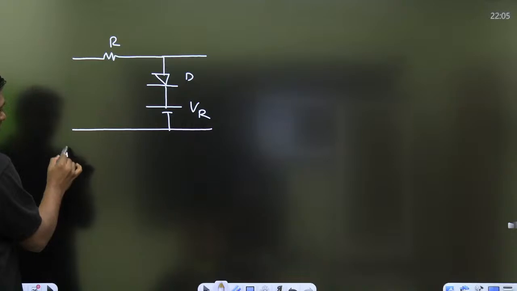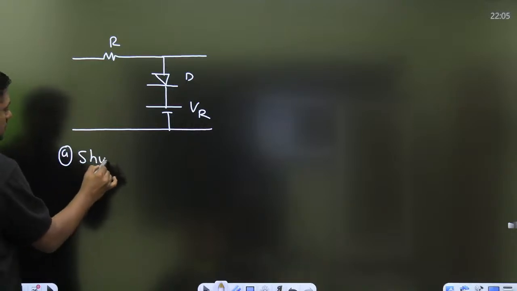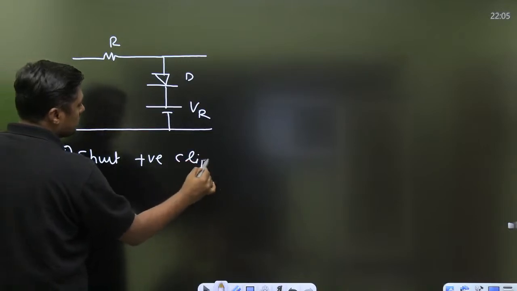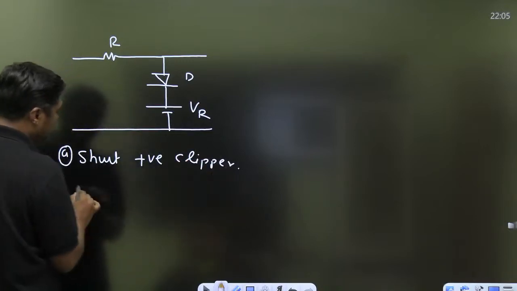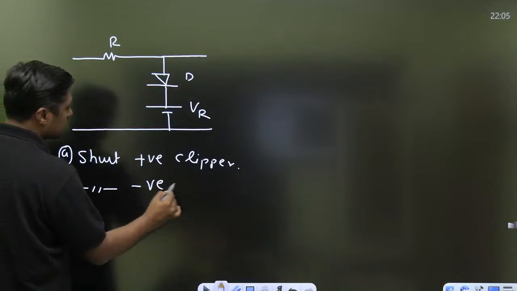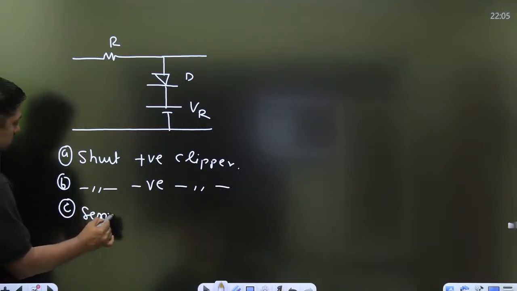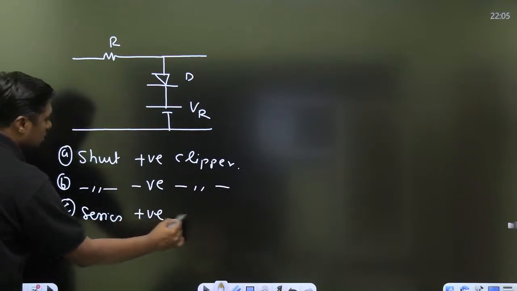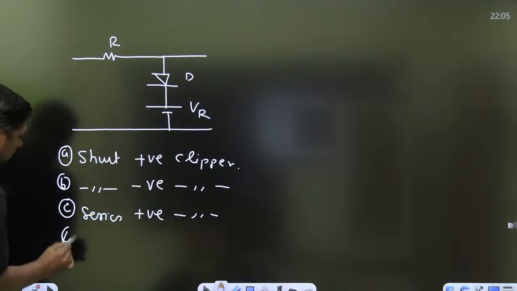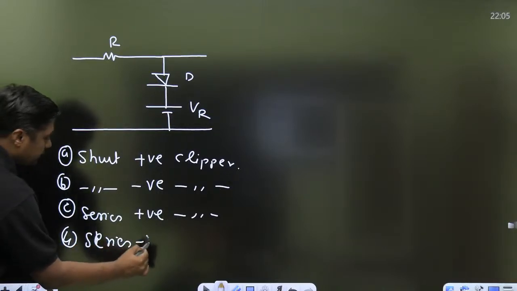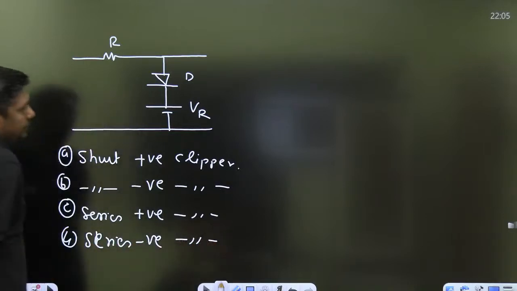There will be four options: shunt positive clipper, shunt negative clipper, third one series positive clipper, or fourth one series negative clipper. This type of question on clippers.